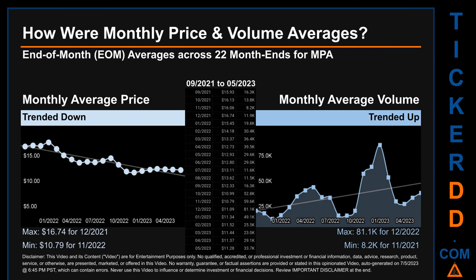The maximum end-of-month average price was $16.74 for 12/2021, while the minimum was $10.79 for 11/2022. Looking at volume, 12/2022 and 11/2021 respectively saw the highest and lowest monthly average volume at 81.1 thousand and 8.2 thousand.